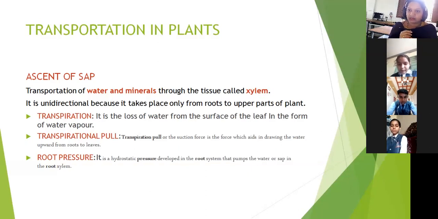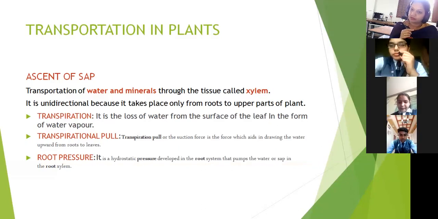Everything is going upward. So it is known as unidirectional because it takes place only from the root to the upper part of a plant. Clear with these two statements?